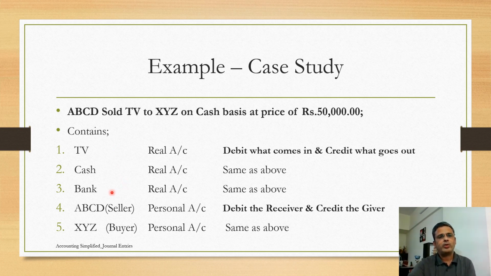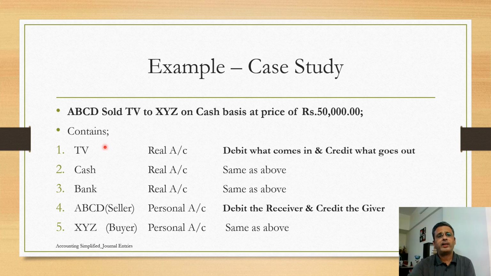Then we will also see two parties. One would be the seller, one would be the buyer. Now, all these elements, all these slices, if we want to correlate with slide number 2 of this particular video,